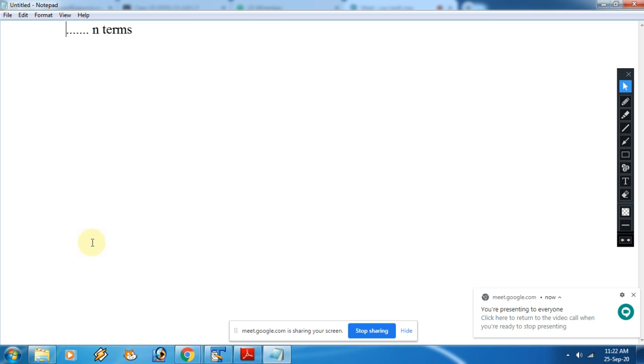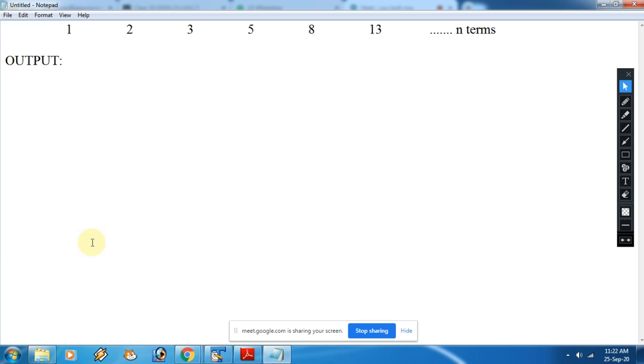So what we are going to do, I am going to tell you here. Please pay attention. This is a Fibonacci series, but the output you have to print like this, in the reverse order using an array.